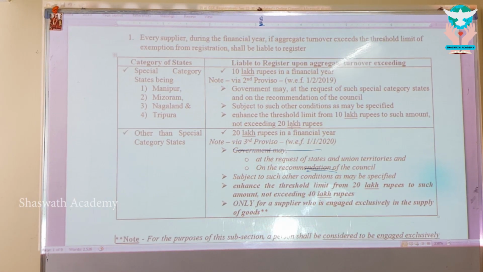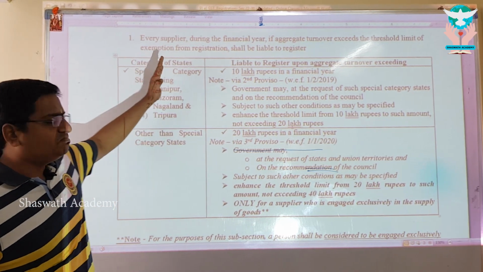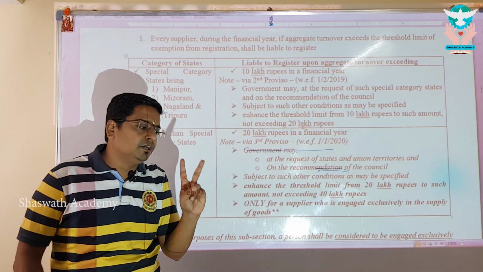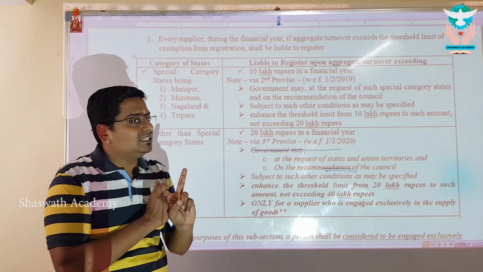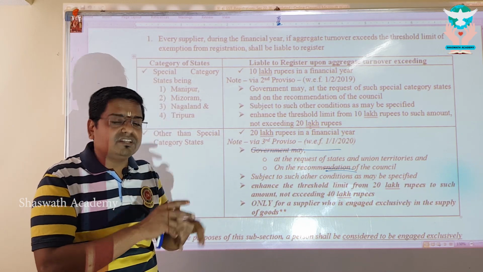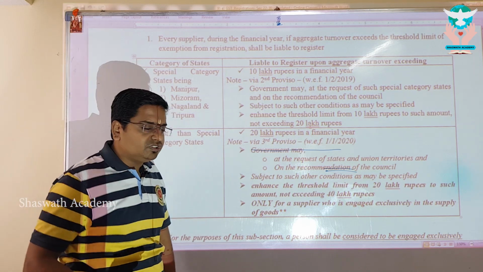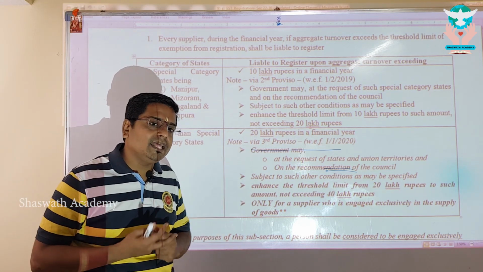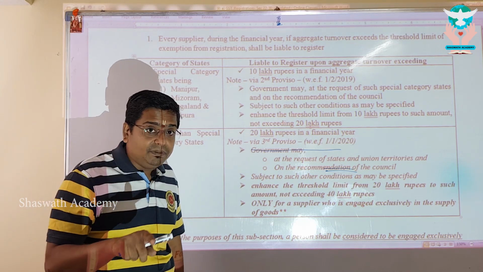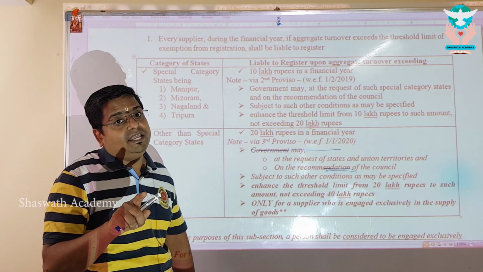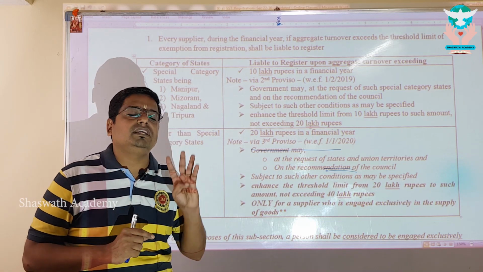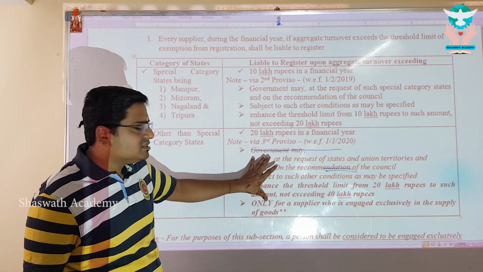Priority learning for us is we are straight away able to understand as per subsection 1 of section 22, there are two categories split. One is special category states, another one is other than special category states. Special category states, what is the threshold limit? 10 lakhs. Other than special category states, generally 20 lakhs, but if you are exclusively into the supply of goods, then you might be eligible for 40 lakhs, provided the respective state is making the application and the council is recommending on the same, and the central government shall notify that. But the maximum threshold limit for registration is 40 lakhs.